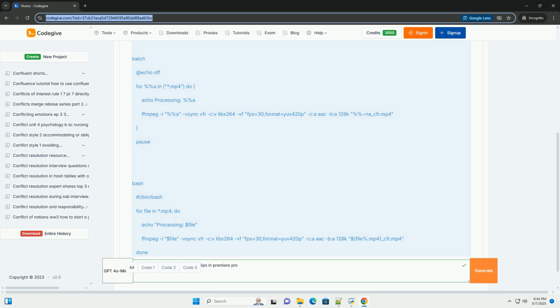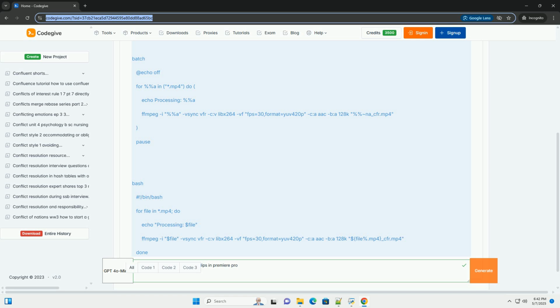Fixing VFR footage, strategies for conforming to CFR. The most reliable way to address VFR issues is to convert the footage to constant frame rate before importing it into Premiere Pro for editing. This eliminates the inherent timing inconsistencies. Here are the most effective methods.